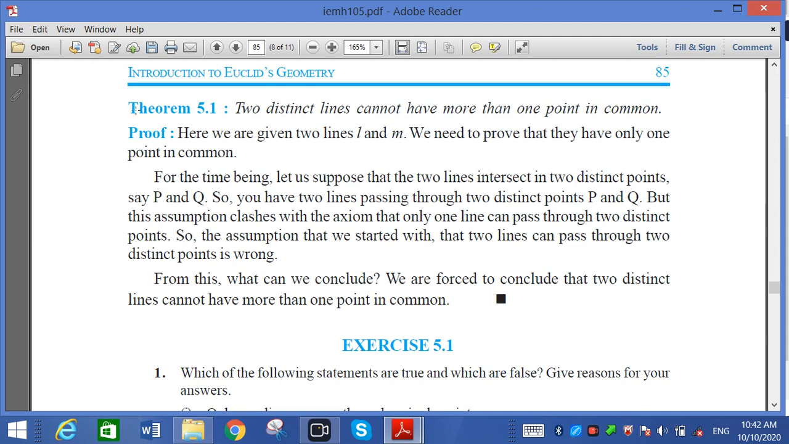Theorem 5.1. Proof: we are given two lines L and M. We need to prove that they have only one common point. For the time being, let us suppose that the two lines intersect at two distinct points, say P and Q.